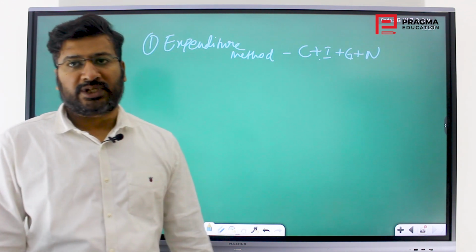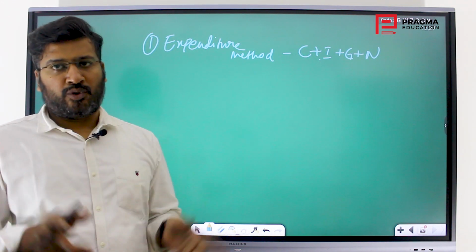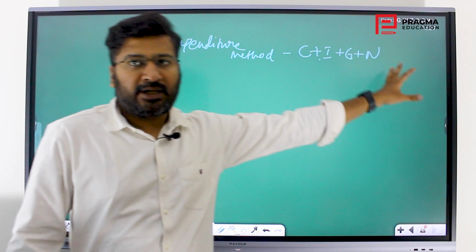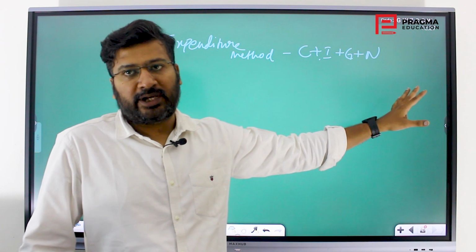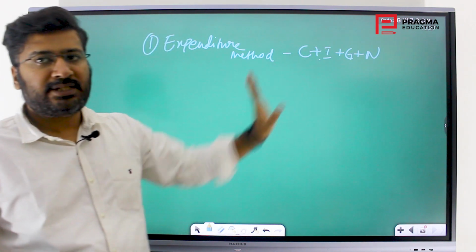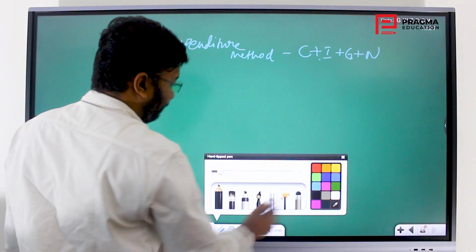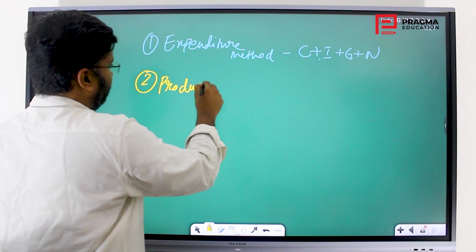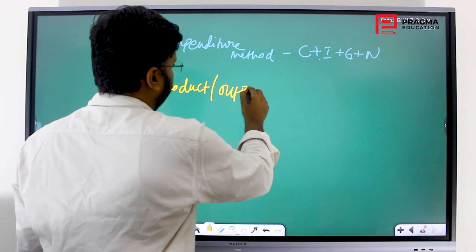Next, net exports. It is exports minus imports. If it is positive, it will add to it. This is nothing but the total demand in the economy, that we will see in the inflation chapter, but this is the expenditure method. The second one is the product or output method.